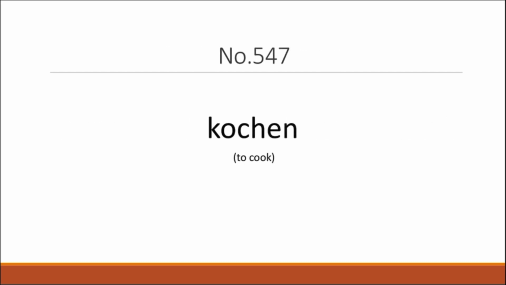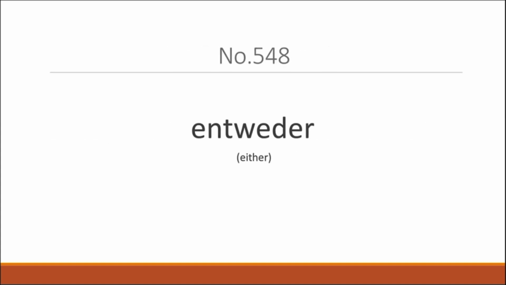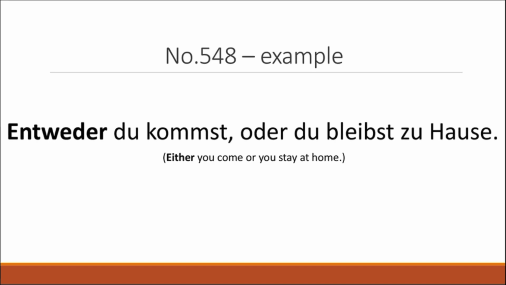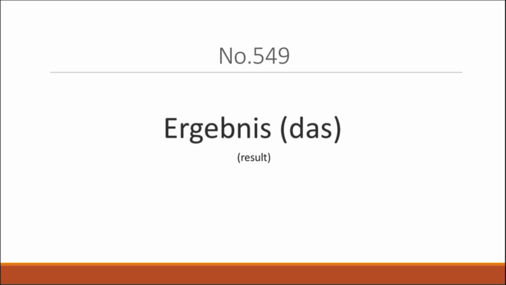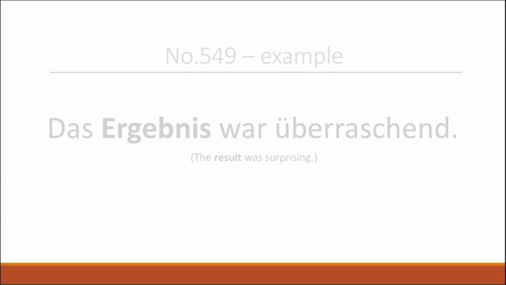Now we have kochen, which means to cook. Sagt, dass er gut kochen kann. He says that he can cook well. Now we have entweder, which means either. Entweder du kommst oder du bleibst zu Hause. Either you come or you stay at home. Now we have das Ergebnis, which means the result. Das Ergebnis war überraschend. The result was surprising.